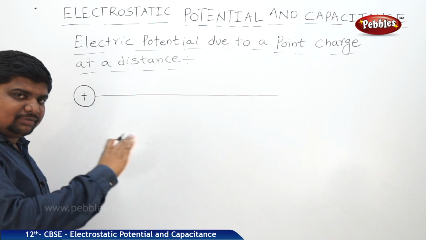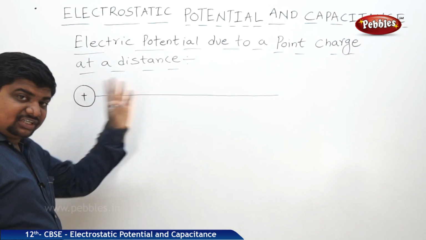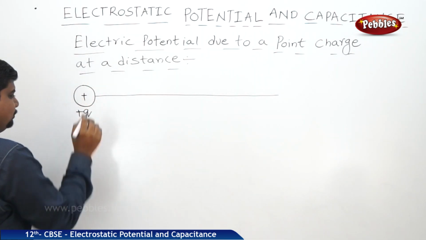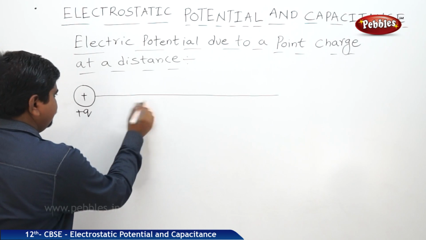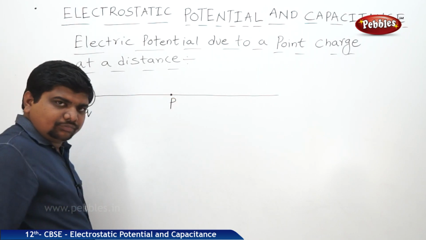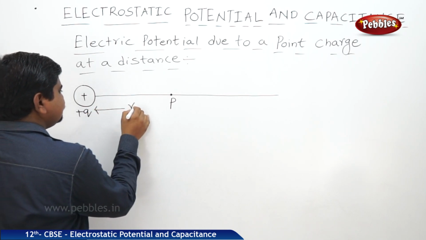A positive charge always emanates the field, and a charge always travels from higher potential to lower potential. We know that. This is a positive charge, let us say plus Q. Let us consider a point P which is at a distance r from the charge.